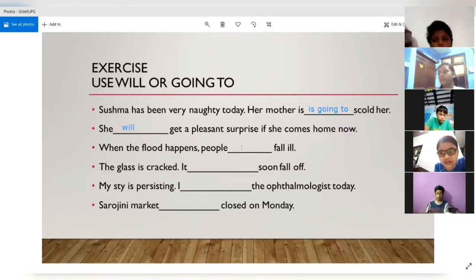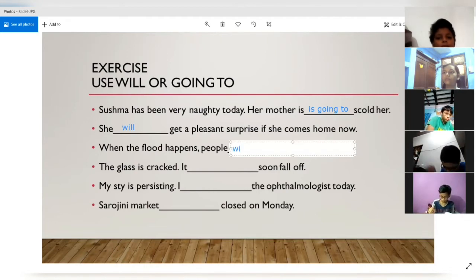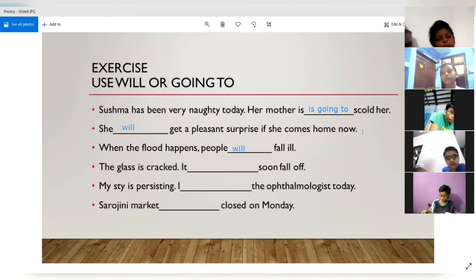Now, ma'am, please ask someone else to answer. Ananya Rajput can answer. Yes, Ananya, answer. When the flood happens, people will fall ill. Yes. Tell me the reason also. Because we are talking about past, but the result will be in future. No, we are not talking about past.